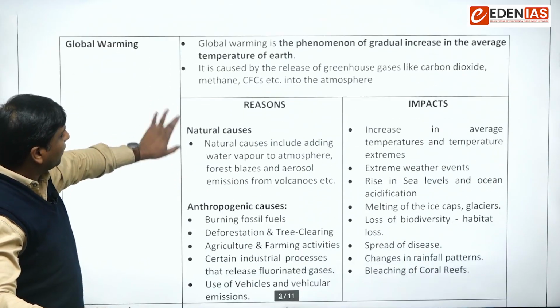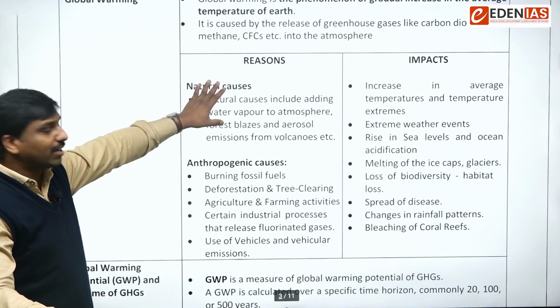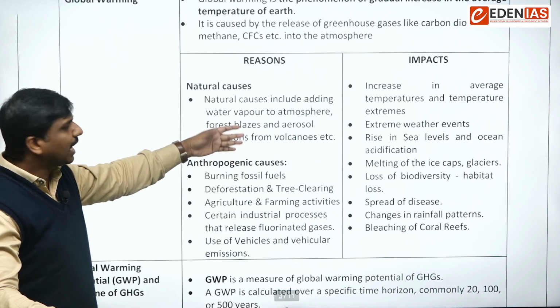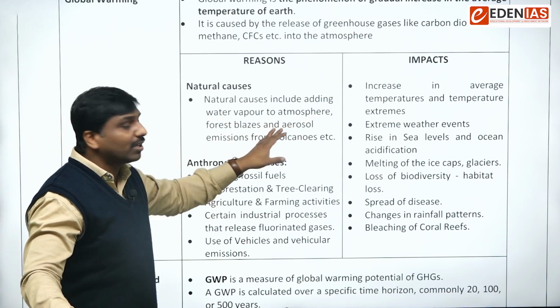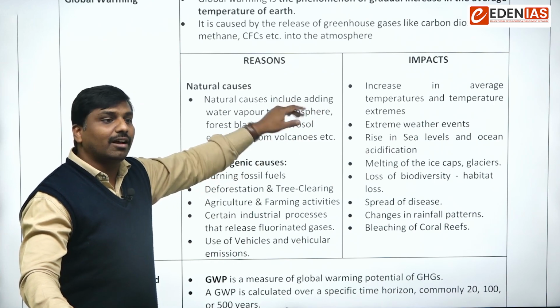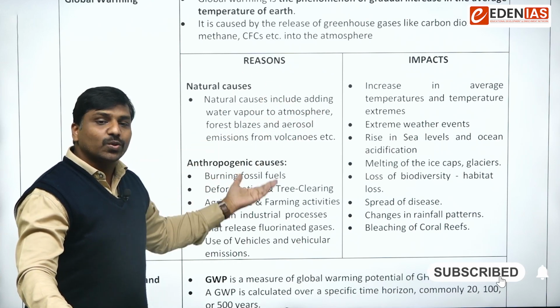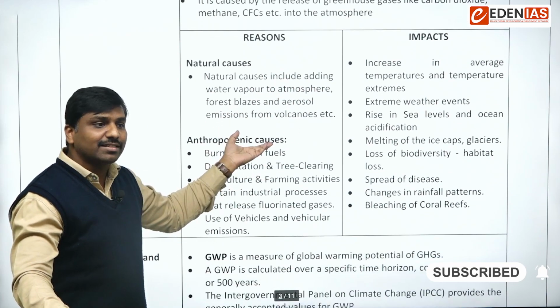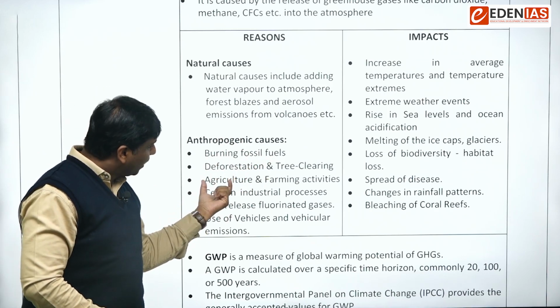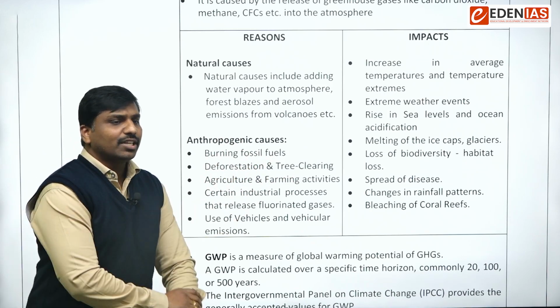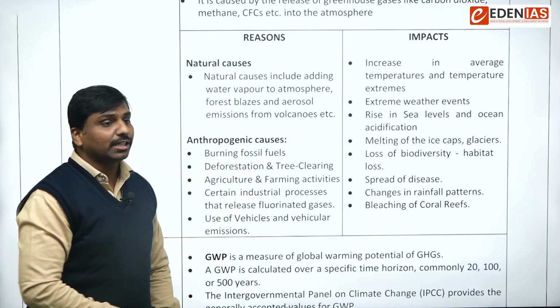So what are the important reasons? There are so many natural causes and anthropogenic causes. Natural causes are like forest fires or aerosol emissions from volcanoes, all such basic things. Artificial or anthropogenic causes are burning of fossil fuels, deforestation, or agricultural or farming activities. So all of them are anthropogenic causes.